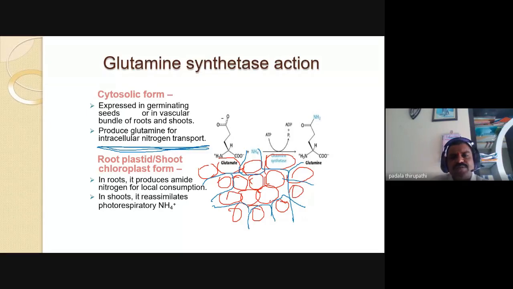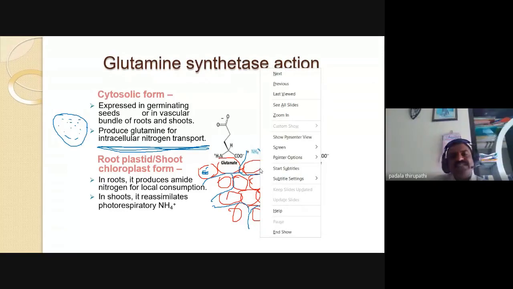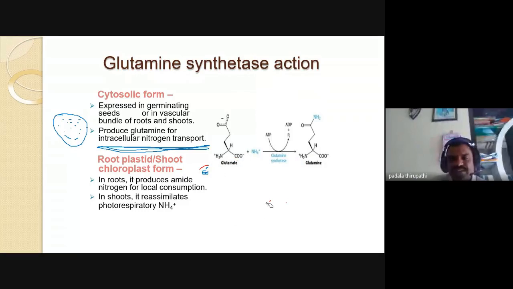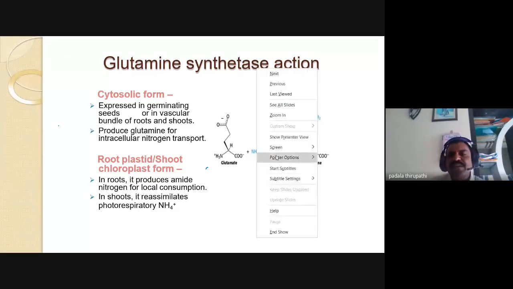Intracellular nitrogen transport. Intracellular means within the cell. So this is a cell, and within the cell we call it intracellular. Is it clear? So for the glutamine synthetase, we observe intracellular nitrogen transport. Are you clear about intracellular? So this cytosolic form of glutamine synthetase is responsible for intracellular nitrogen transport.